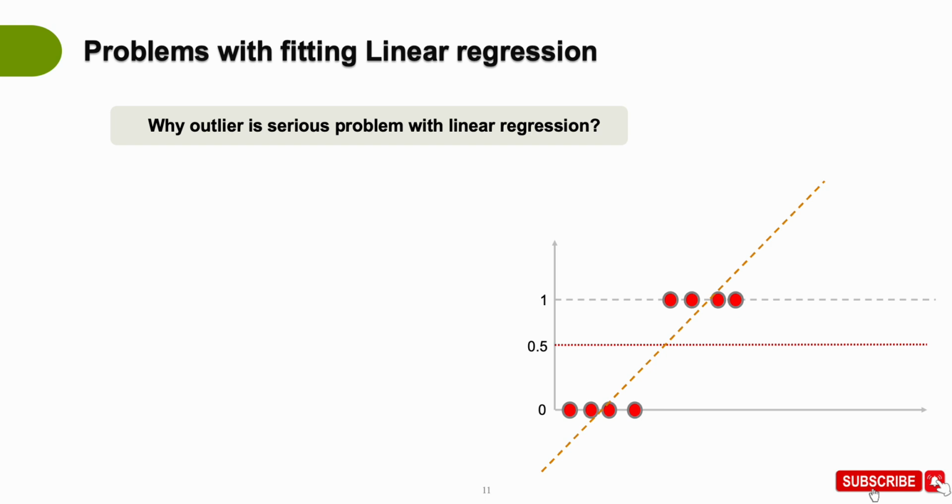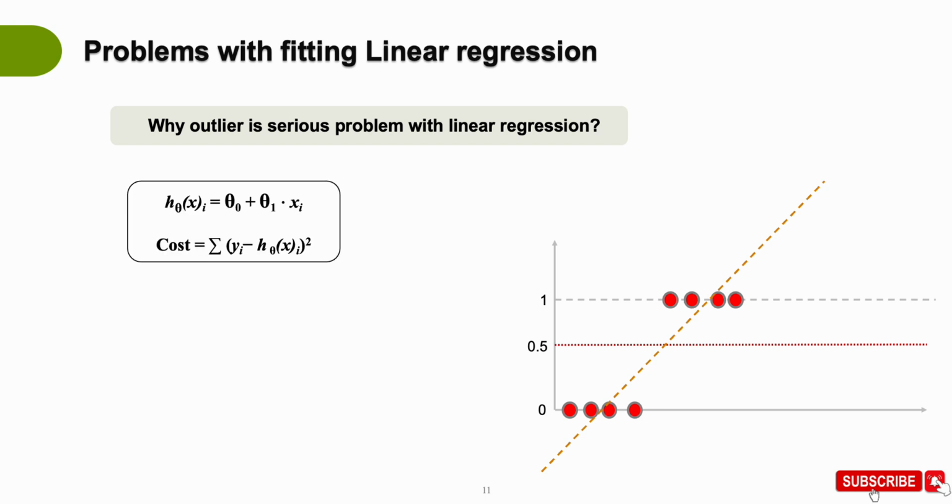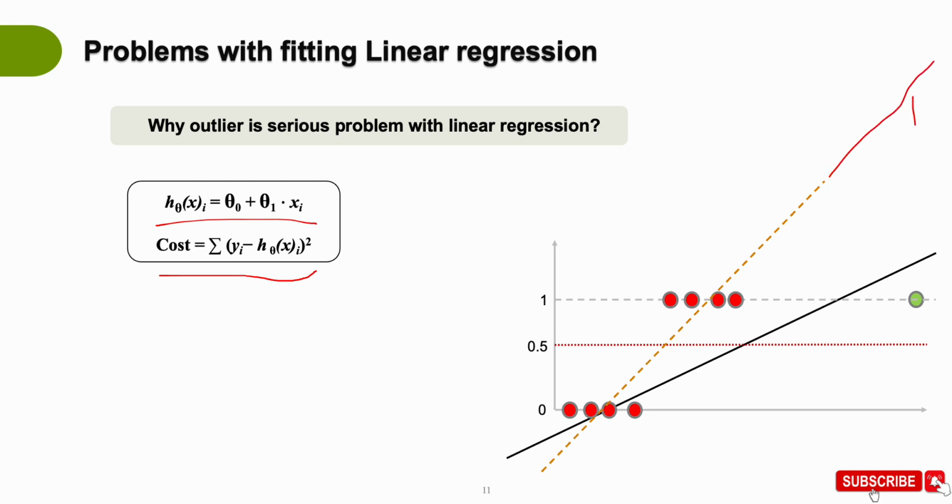So having said that the outlier is a huge problem, let's try to understand why exactly this outlier is a serious problem with linear regression. So in linear regression, we have a hypothesis like this, and we have a cost function like this, and we have, let's say, this best fit line passing through these points. And when we have the outlier, what happens is, when we compute this distance, right?